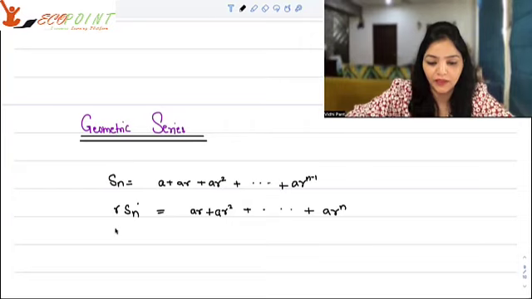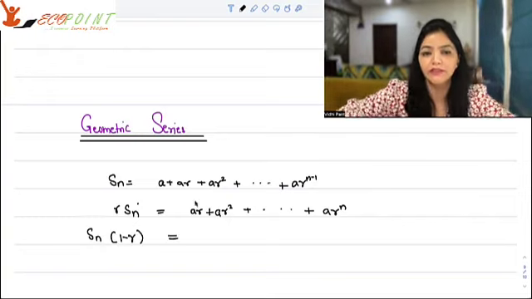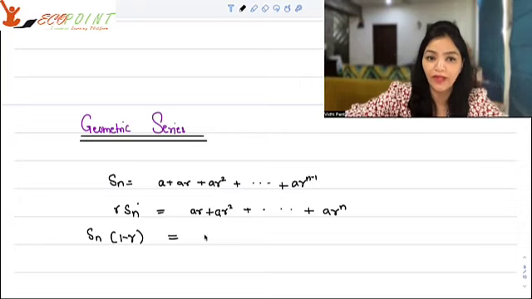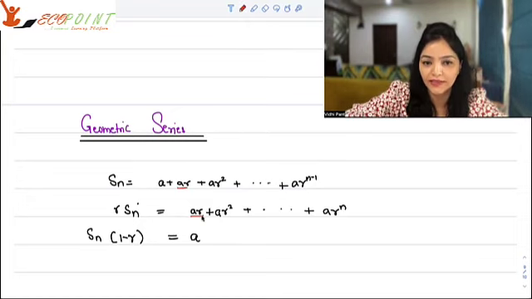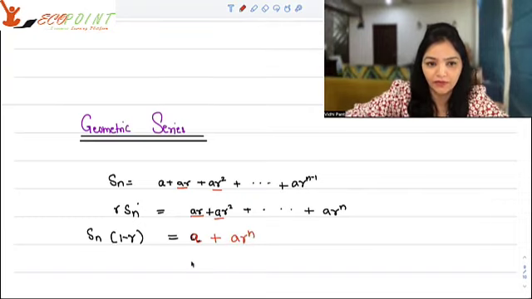Now what you can do is subtract the two, and I'm going to get Sn common into 1 minus R. And here, if you subtract the like terms, what will happen? Just A is left from above. So you will cancel this out. Everything will cancel. A would be left plus, in the end, minus AR to the power n would be left, right?